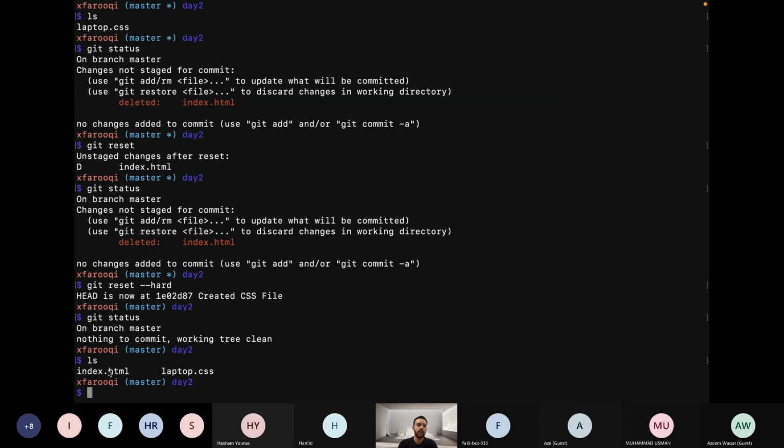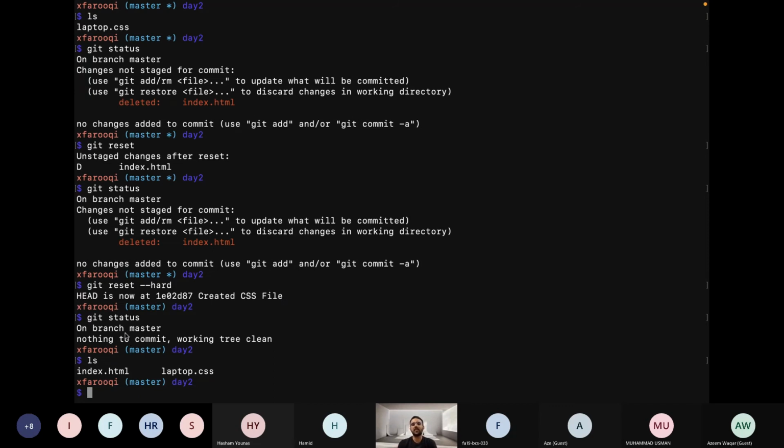HEAD is now at 1e0. It is basically showing that HEAD is now at the last commit. The last commit was when we created this laptop.css file, and then we committed it. Git remembers when this file was committed, and that there was another file named index.html.